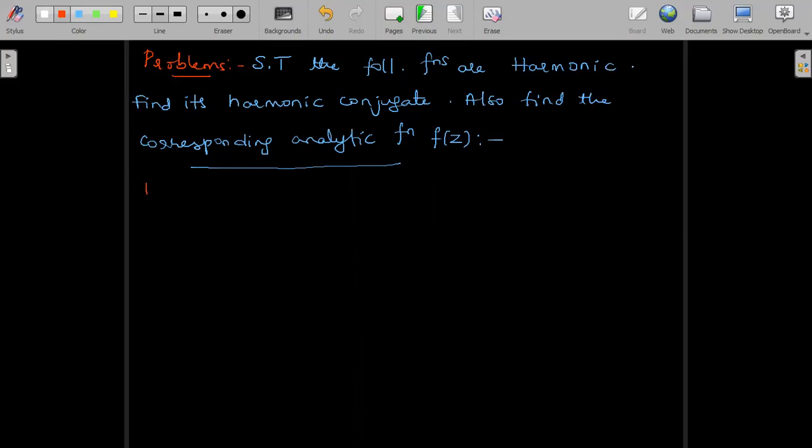So first one, I would like to take up a Cartesian curve. Given question is u is equal to x cube minus 3xy square plus 3x square minus 3y square plus 1. First we need to prove that this u is harmonic, then find the harmonic conjugate v, followed by the corresponding analytic function f of z. So let us do one by one. There are three parts of the problem to prove.